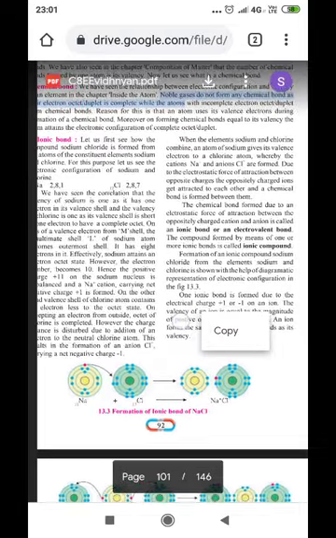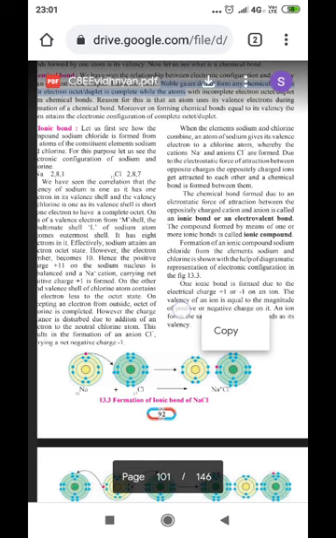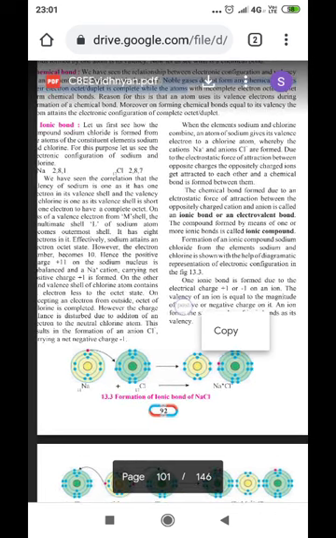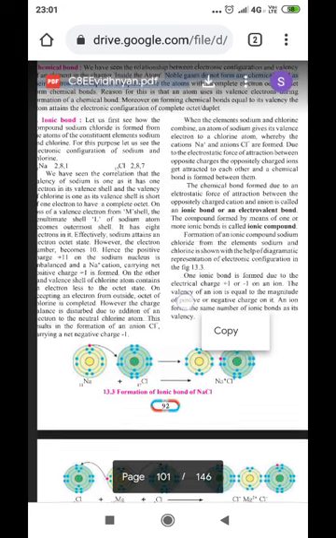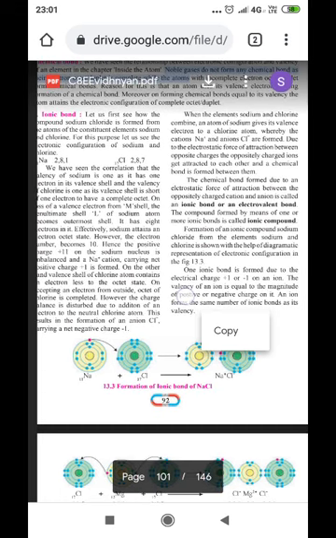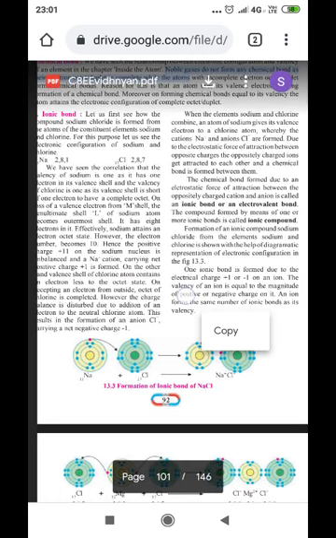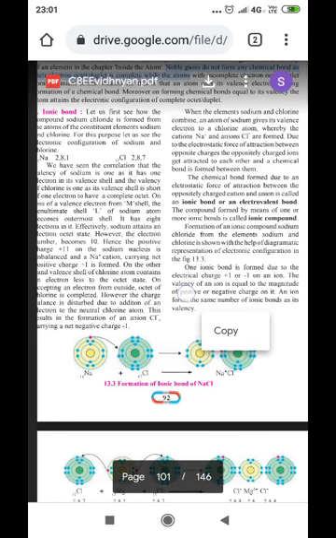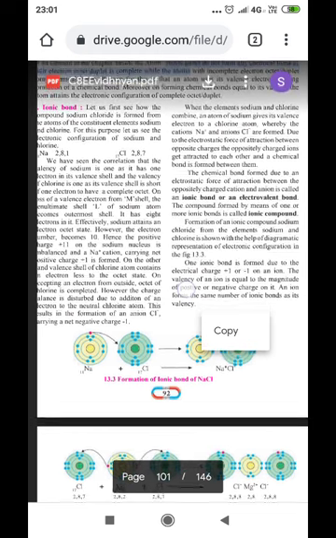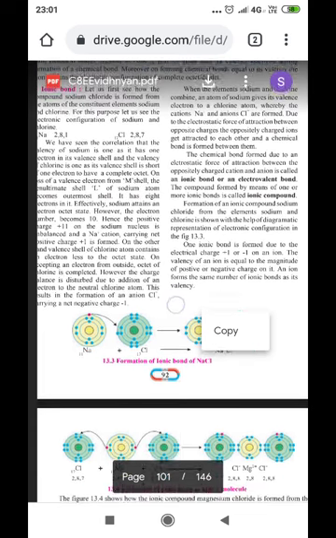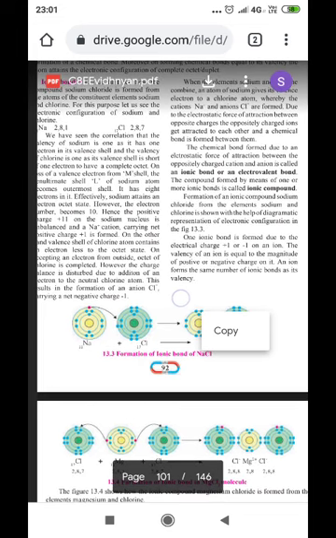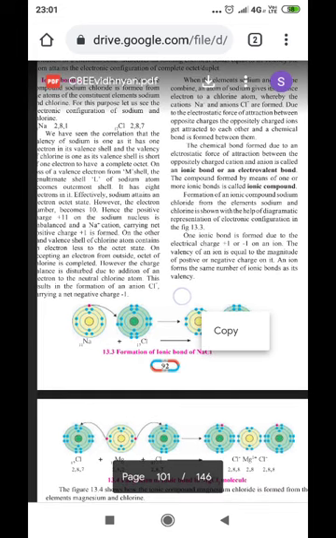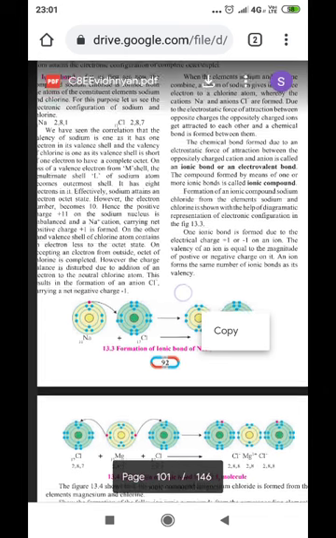When the elements sodium and chlorine combine, an atom of sodium gives its valence electron to a chlorine atom, whereby the sodium cations and chloride anions are formed. Due to the electrostatic force of attraction between oppositely charged ions, they get attracted to each other and a chemical bond is formed between them. The bond formed due to electrostatic force of attraction between the oppositely charged cations and anions is called an ionic bond or electrovalent bond. The compound formed by means of one or more ionic bonds is called an ionic compound.